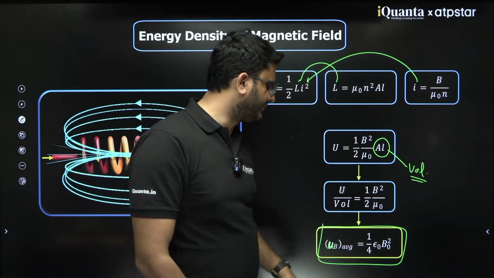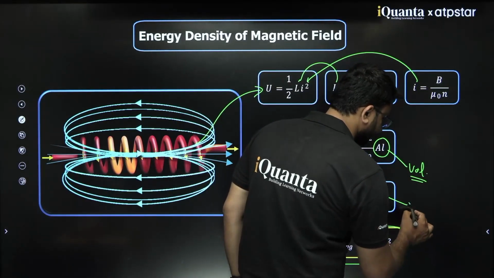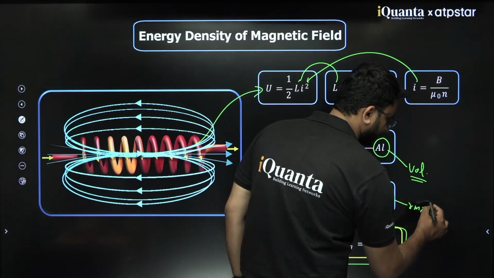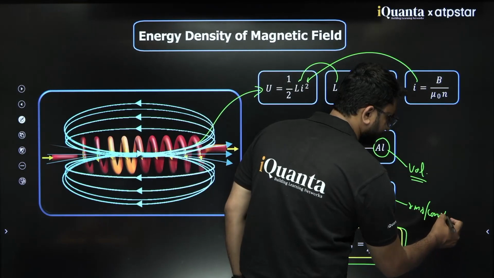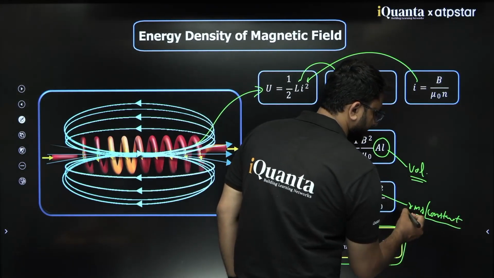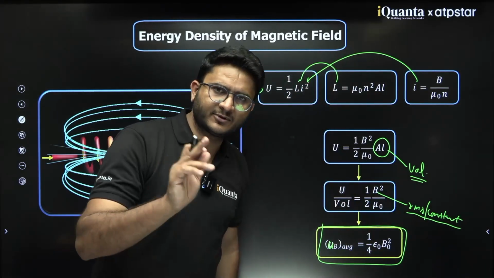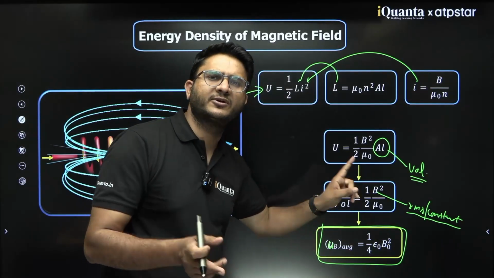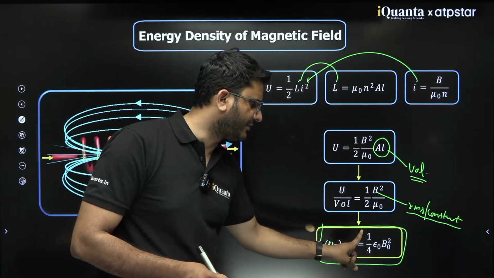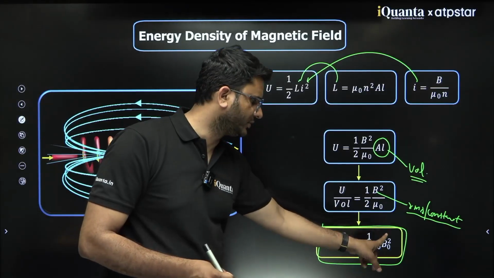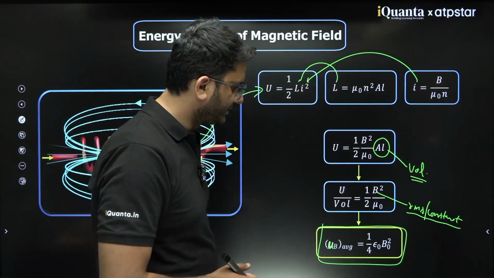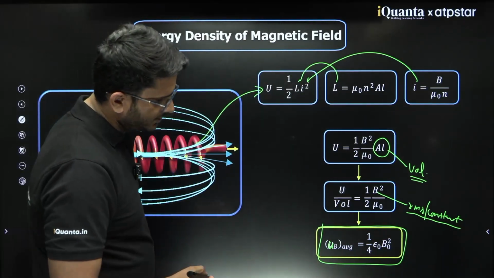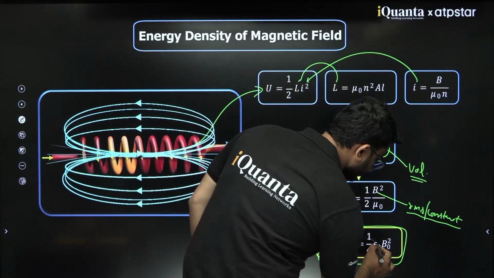Or in terms of the RMS or constant value, if it is not variable, then this would be the case. In terms of a variable field or peak value, where we need to use the peak value for a sine square function, it will be 1 by 4 B naught square upon mu naught.